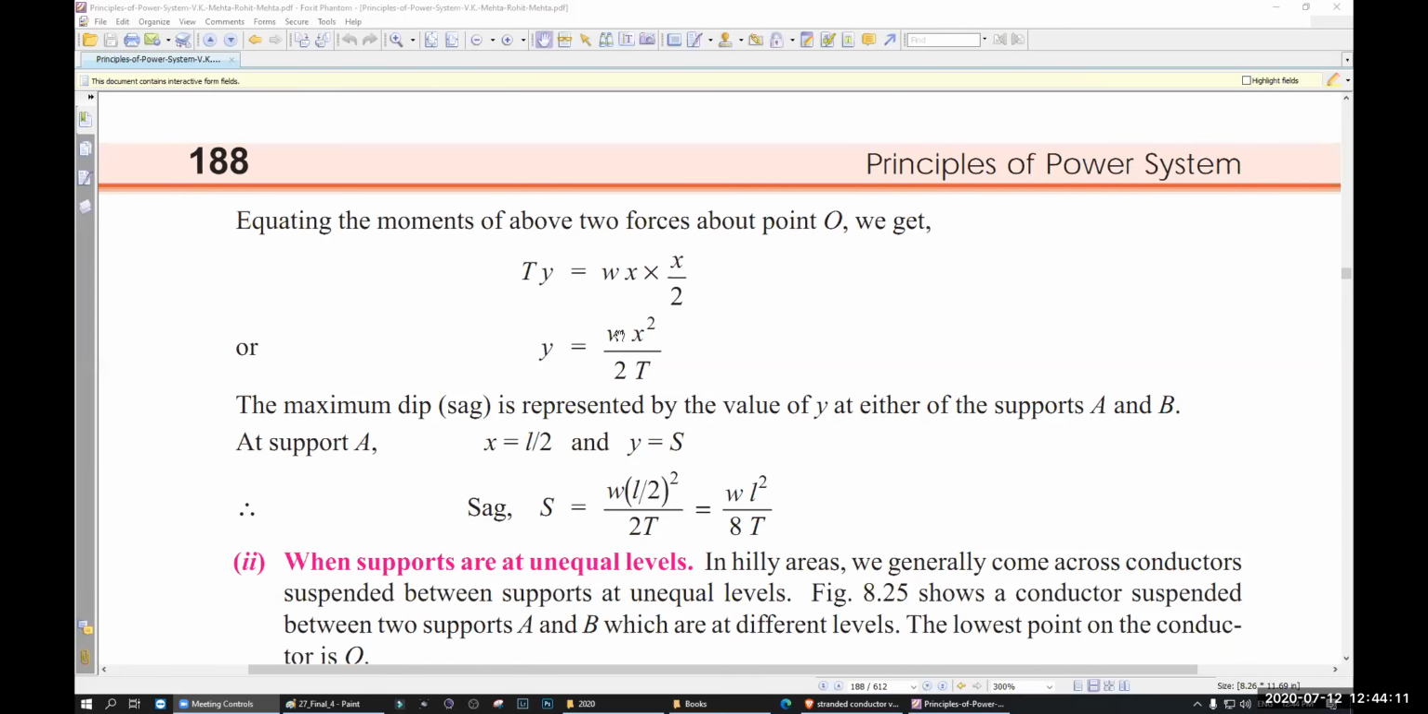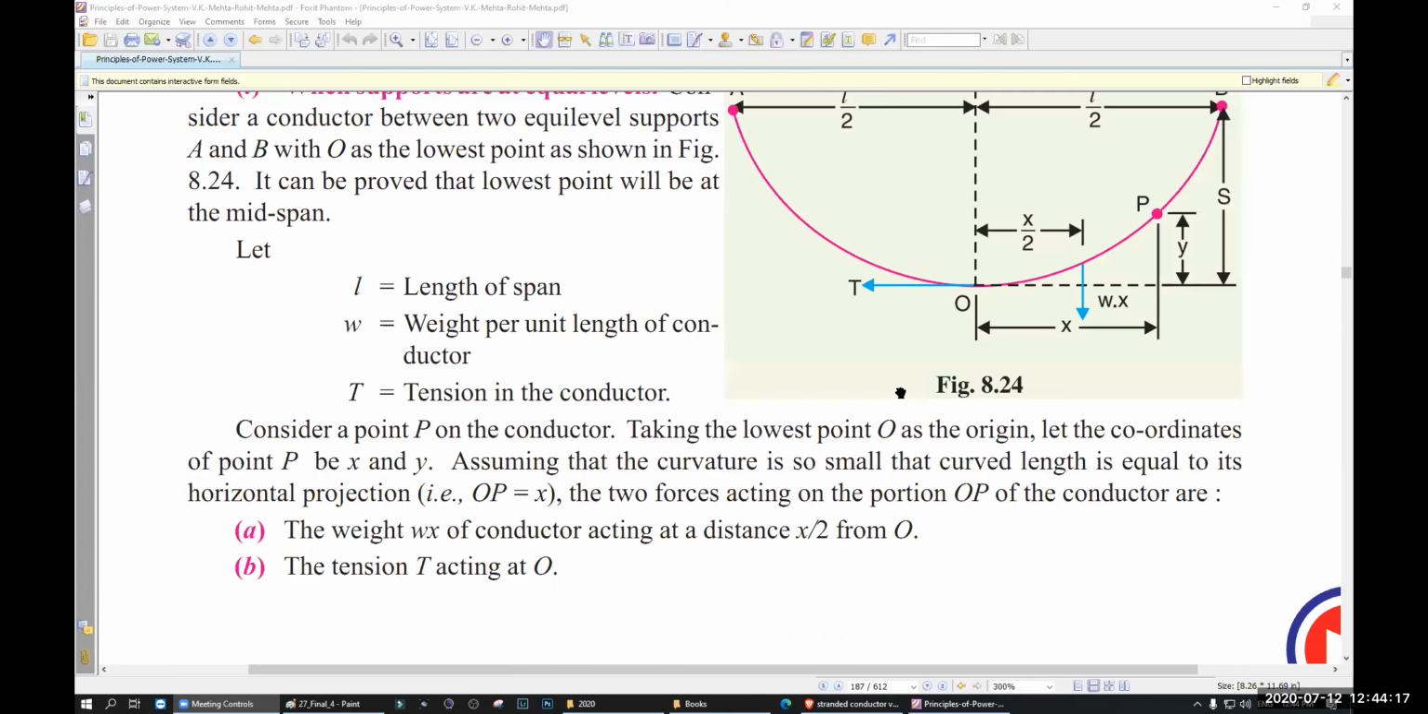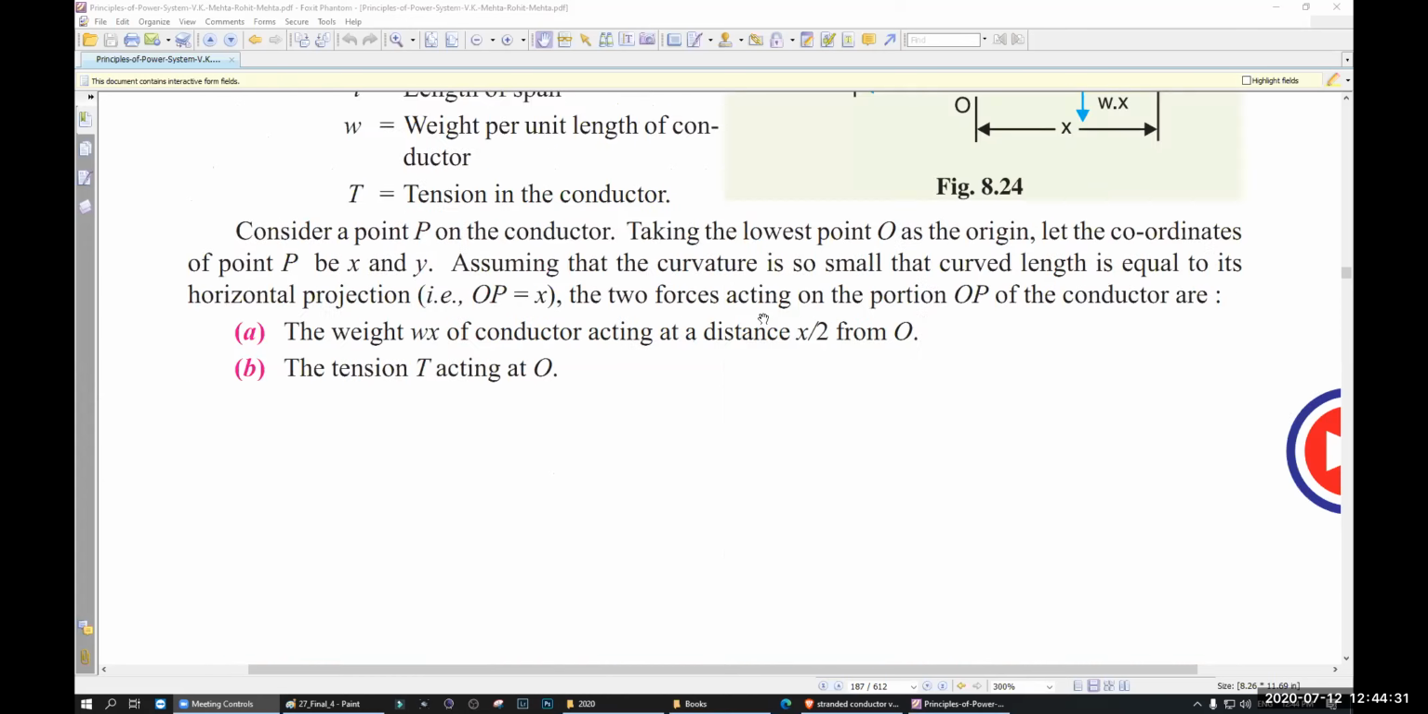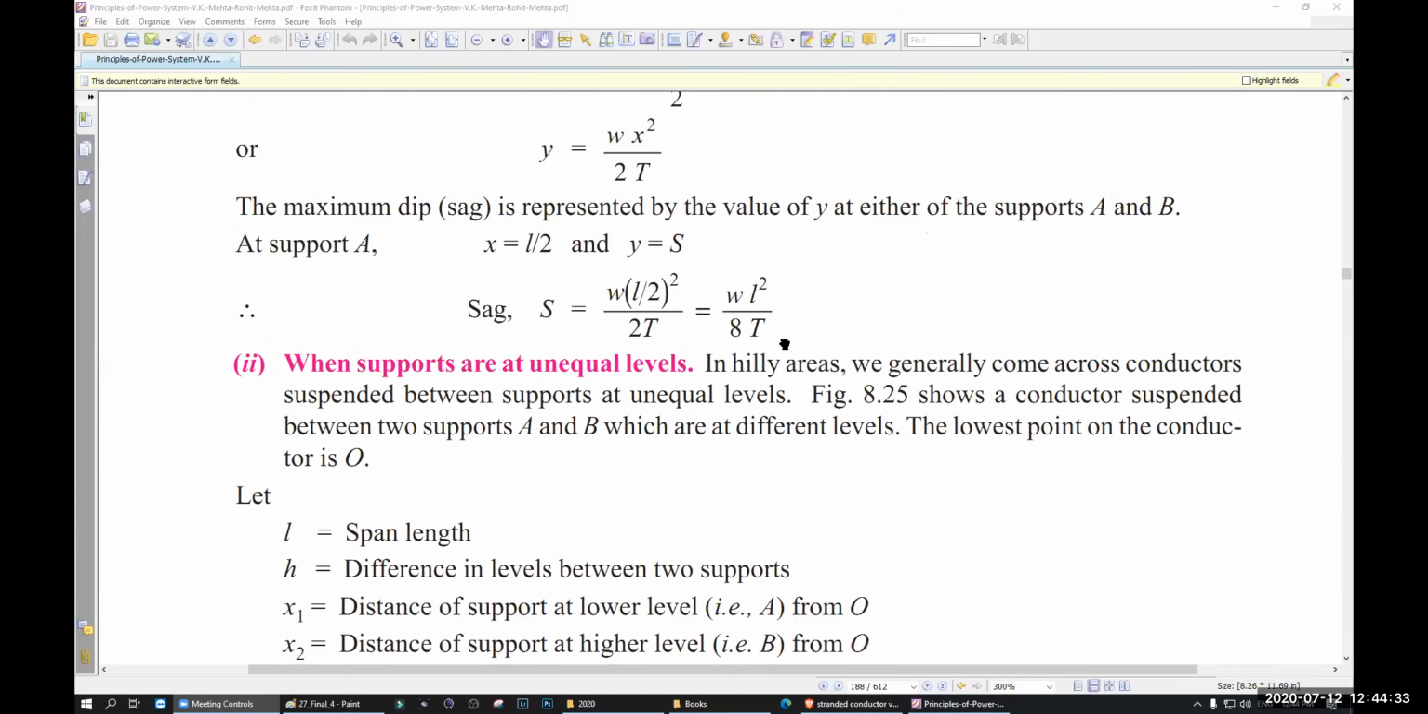What is W? W is the weight, the equivalent weight, Wx squared divided by 2T. Now, if we consider the whole sag, your Y becomes S, your X becomes L by 2. So if you put those here, your formula becomes S, that means sag, equal to WL squared divided by 8T.